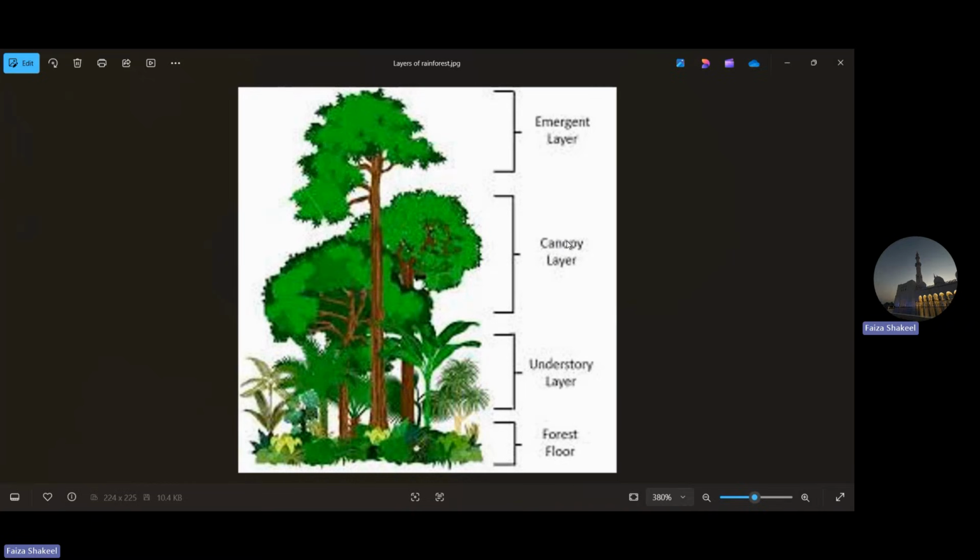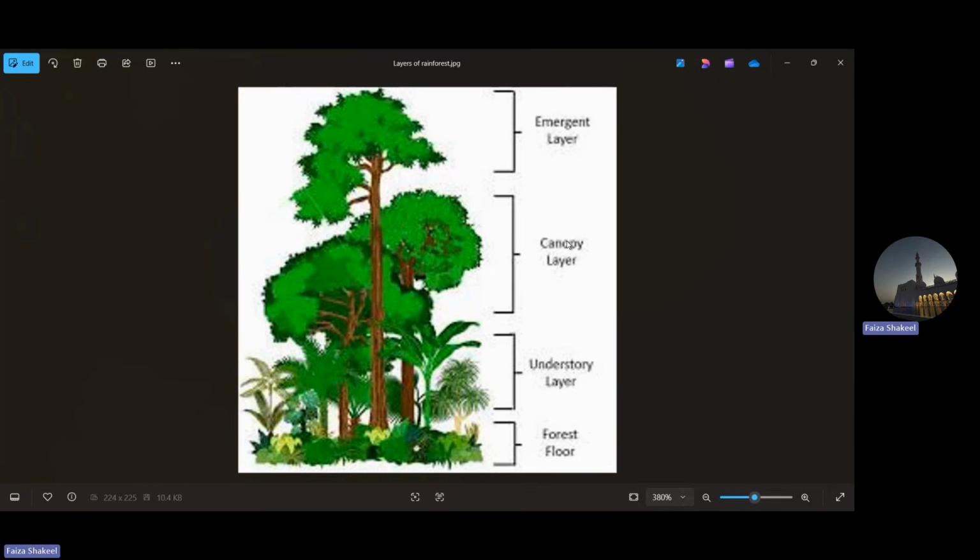You can see in the picture, the canopy layer trees are quite shorter compared to the emergent layer. Yes, they are comparatively a bit shorter, but they are also very dense. These trees are filled with leaves, and they also have a lot of tall trees, but compared to the emergent layer, they are a bit shorter. They get a lot of sunlight as well, but it is quite filtered because of the emergent layer.